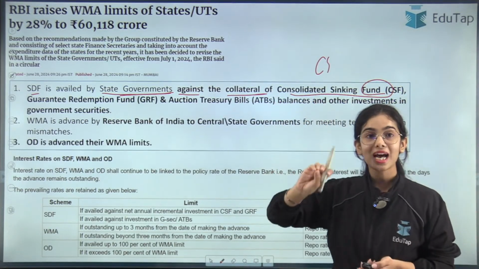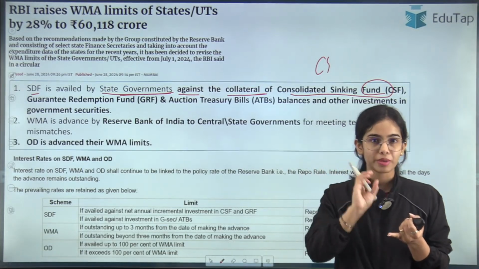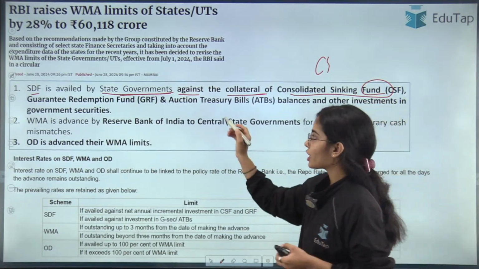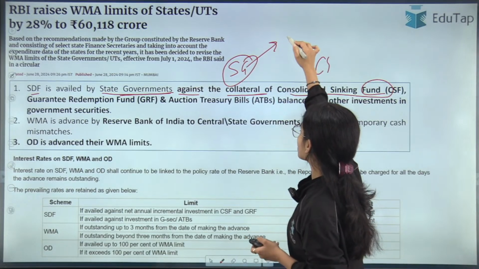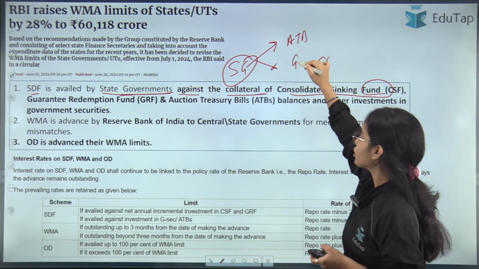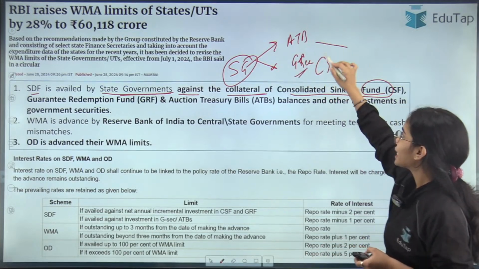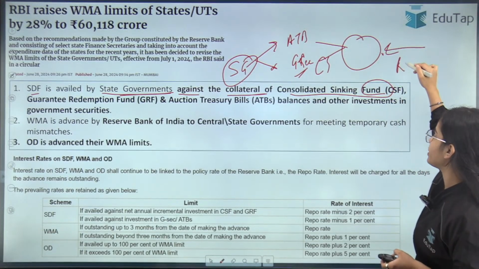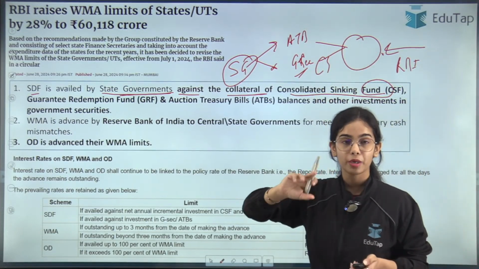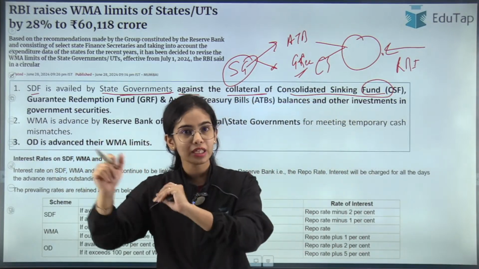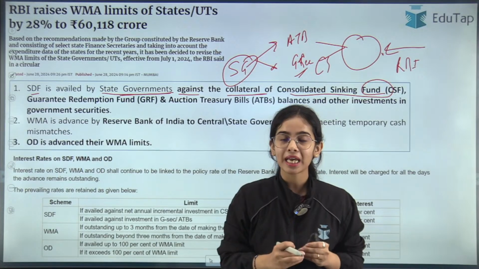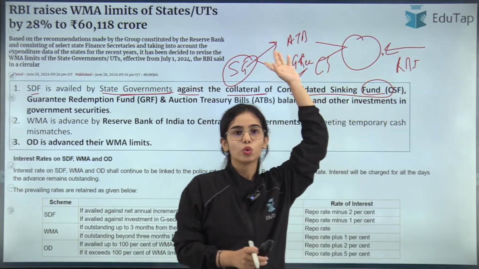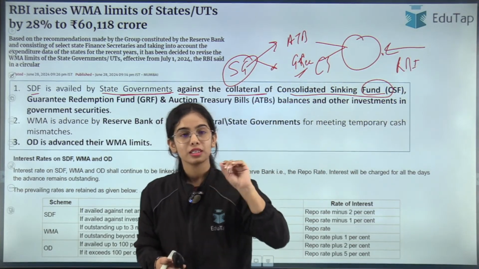or the GRF. As well as that, the state governments also have some government securities. They have bought some central government securities. They have bought some auction treasury bills. So if the state governments have bought the auction treasury bills, or some other government securities of the central government, they can keep these government securities and auction treasury bills as collateral, and they can take a loan from the RBI. Like the banks keep government securities as collateral with the RBI, and the banks take loans from the RBI, similarly, state governments can keep these securities as collateral with the RBI and take a loan from the RBI. Is it understandable?